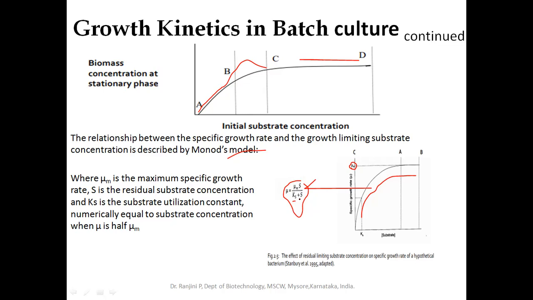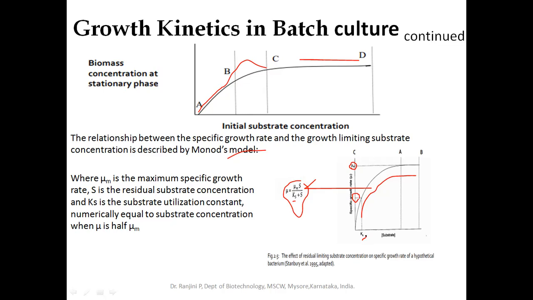This substrate utilization constant will tell you whether you have to use less substrate or more substrate depending on the Ks value. Ks can be defined as the substrate concentration at which the specific growth rate is exactly half of the maximum growth. That will give you the Ks, or the substrate utilization constant.